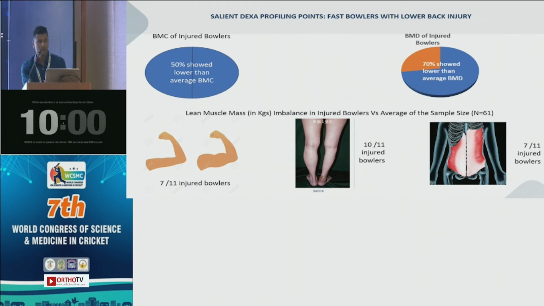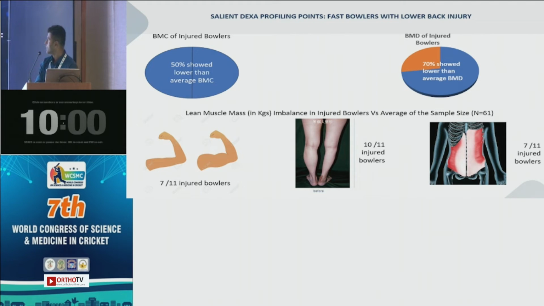More importantly, some salient DEXA profiling points between the fast bowlers who had lower back injury in the past, specifically lumbar stress fractures, compared to the fast bowlers who were not injured. 50% of the injured fast bowlers showed lower than the squad average bone mass content.